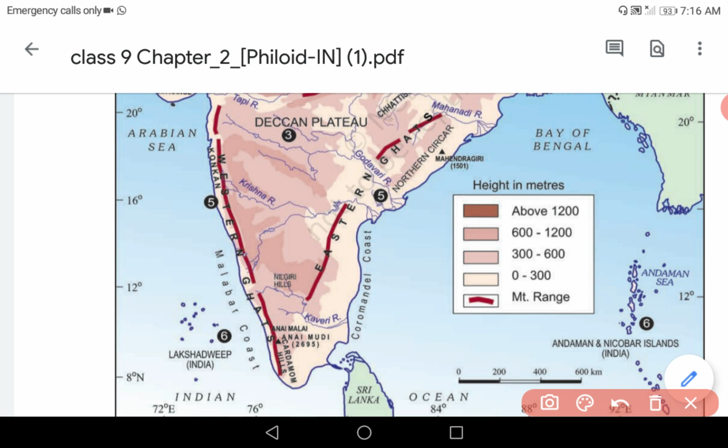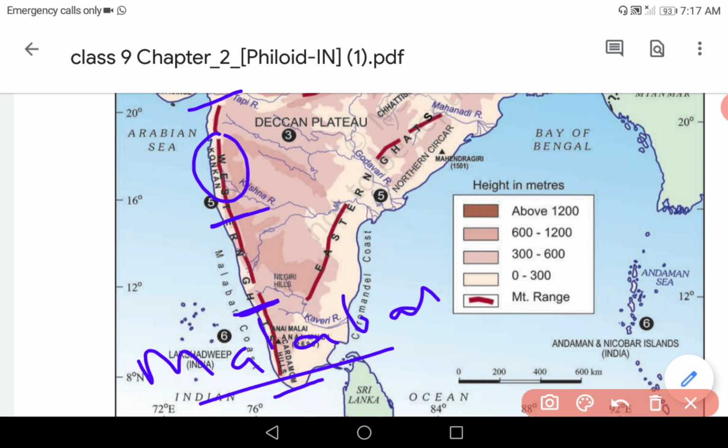Now, divisions of the western coastal plains. This whole western coastal plain can be divided into three. The area from Tapi river to Goa is known as the Konkan coastal plain. The area from Goa to Mangalore in Karnataka is known as the Kannad plain, and from Mangalore to Kanyakumari, it is known as the Malabar plains. So these are the three divisions of the coastal plains of the western side.